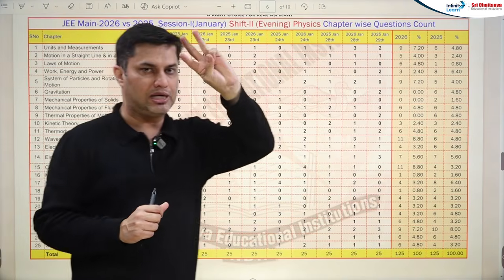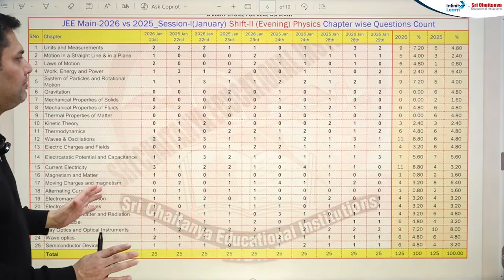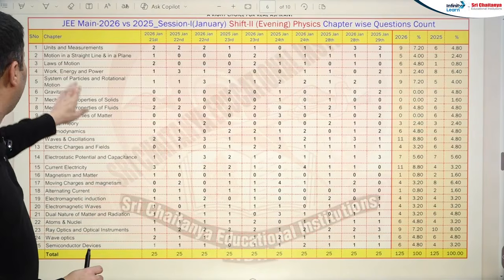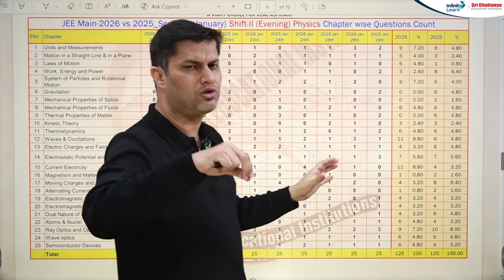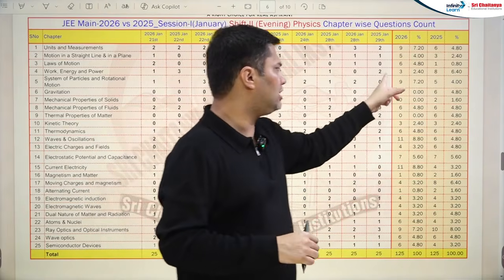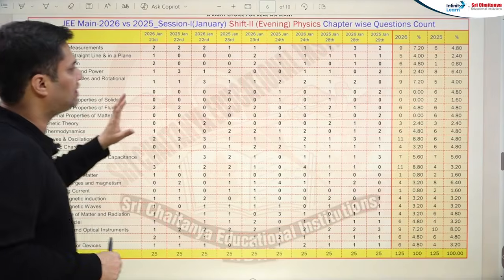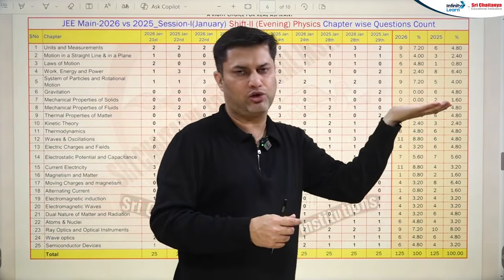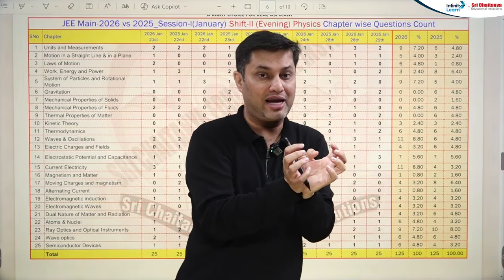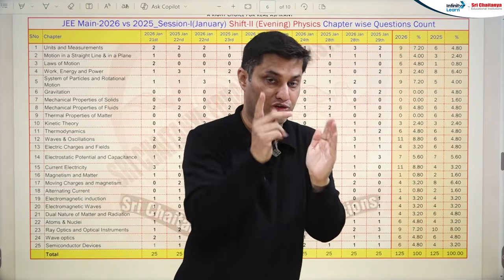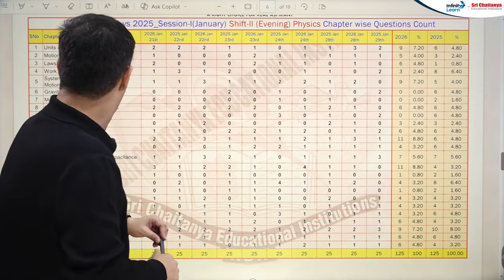That means these 3 chapters, they have been heavily asked in your evening shift this year. Very remarkable decrease in work energy power. So work energy power in morning shift also is declining, and this year also in evening shift it's declining. 9 and 5, oh, rotational motion has been increasing in morning shift also, evening shift also. So the initial chapters of 11th class, the mechanics part, are being asked in your physics part. Okay, it's important for your April attempt.